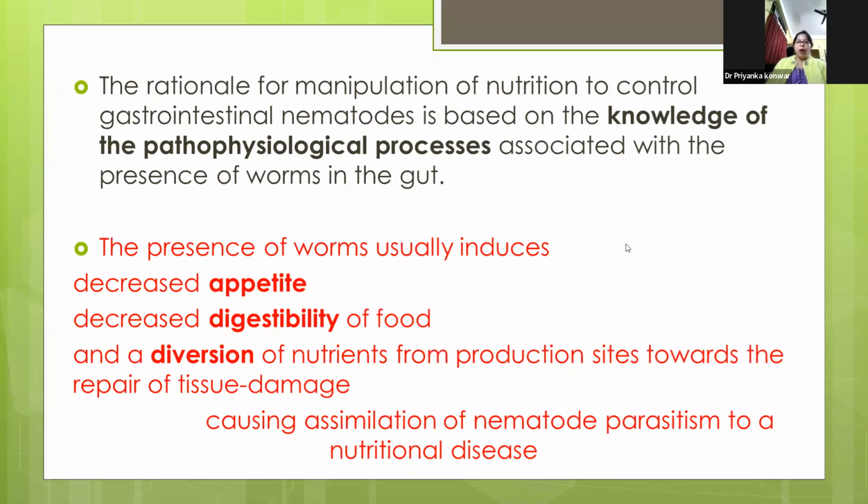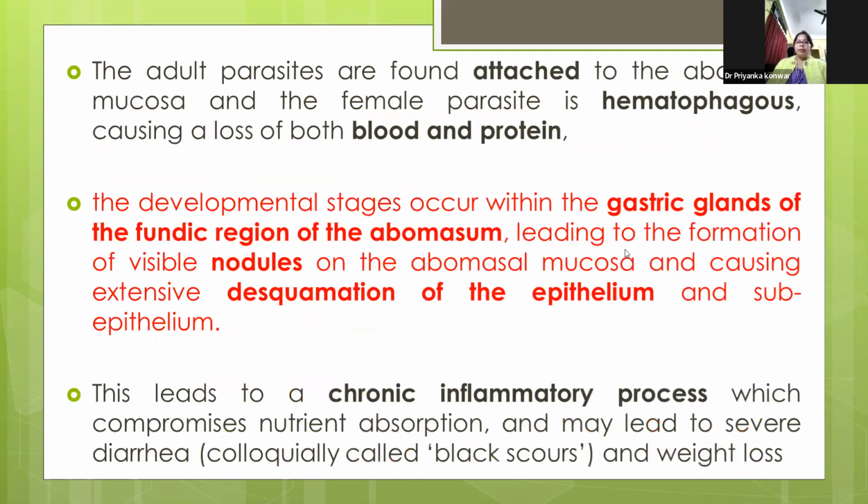This worm generally induces decreased appetite, decreased digestibility of food, and the diversion of nutrients from production sites towards the repair of damaged tissue and homeostasis, making nematode parasitism a nutritional disease. Adult parasites are found attached to the abomasal mucosa or freely moving in the mucosal fluid.